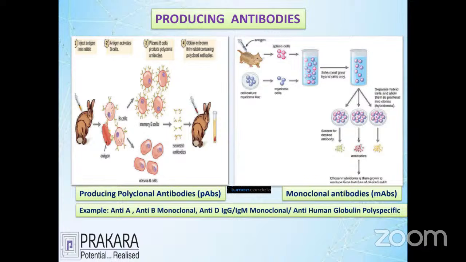Let's see how the polyclonal antibody is produced and given to you in the laboratory. For the ABO group system we use monoclonal antibody. For cross matching and the Coombs test we use AHG. That AHG reagent is prepared by polyclonal antibody production. In polyclonal antibody production, they inject the antigen into a rabbit. One week after, the antibody produced is collected, and this collected serum is called a purified protein complex, simply the anti-immunoglobulin complex.